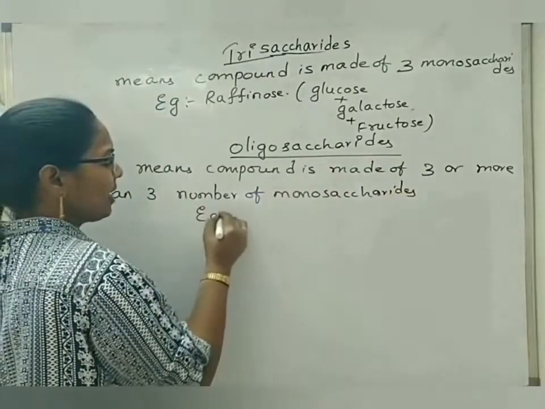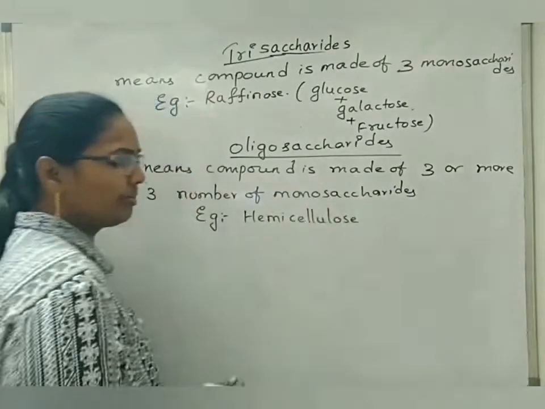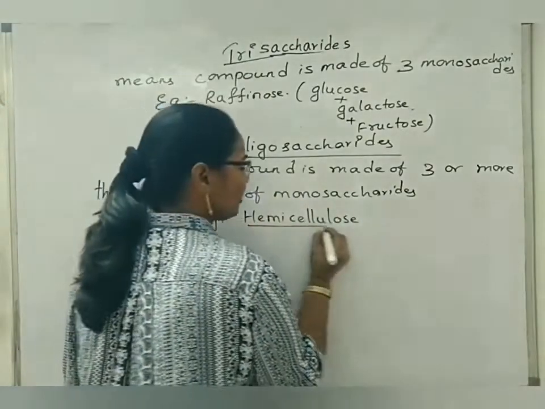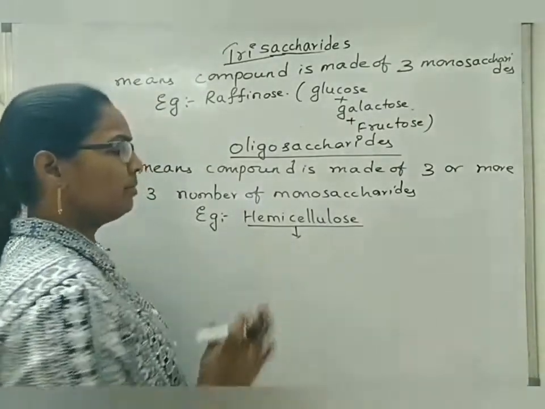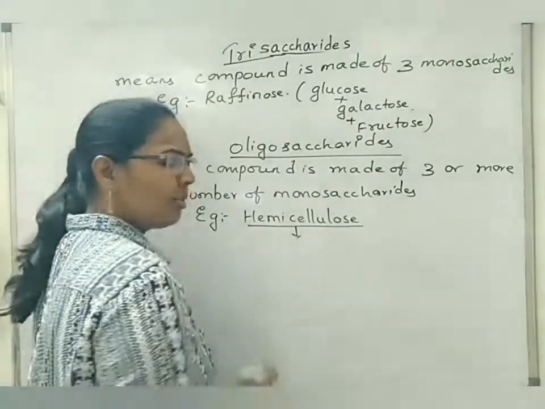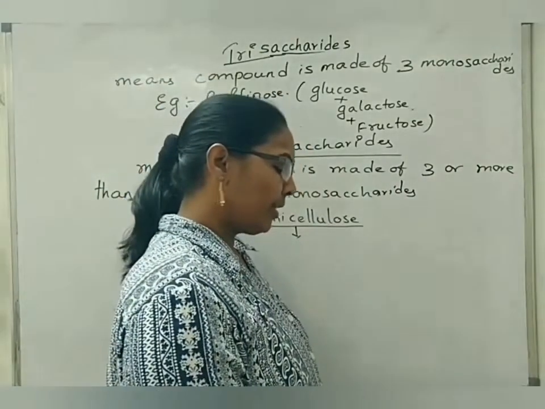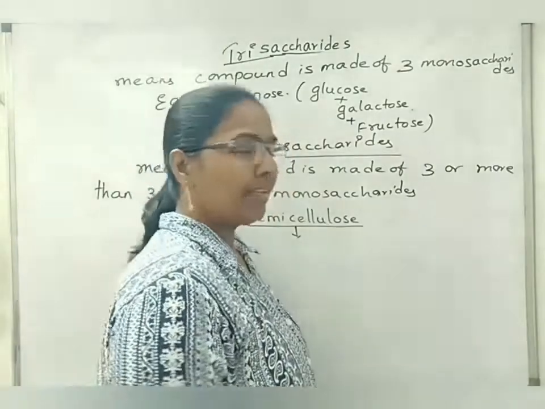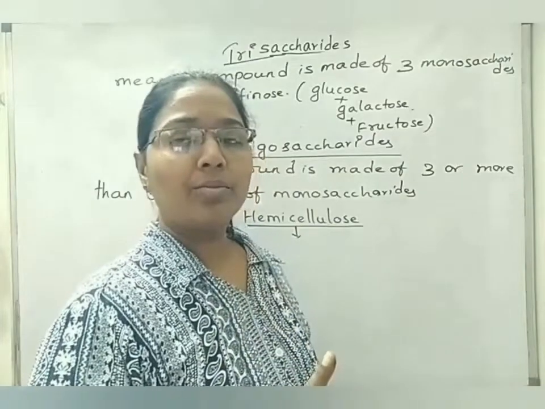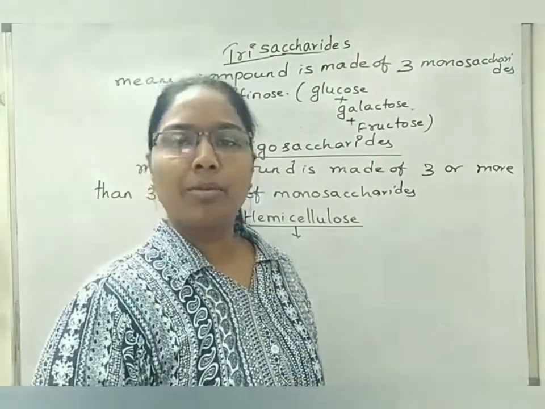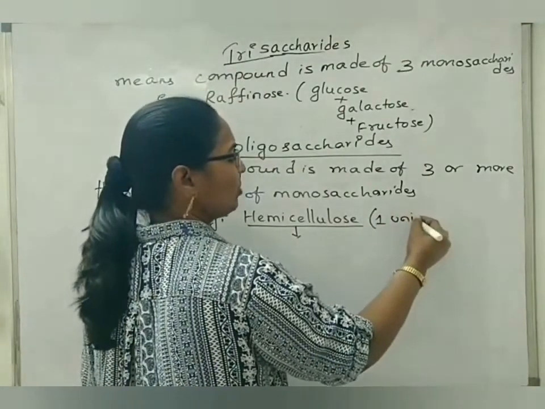Here an example we can take is hemicellulose. Hemicellulose is made up of nearly 5 types of monosaccharides. Actually, hemicellulose also exists in the form of a polysaccharide. Under heteropolysaccharides we read one best example, but here one unit of hemicellulose molecule is made up of 5 different types of monosaccharides. We are also studying that one here.